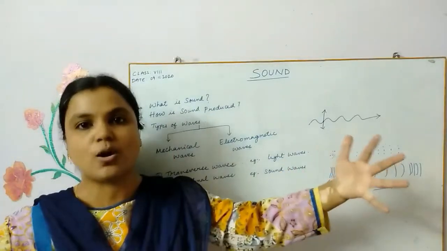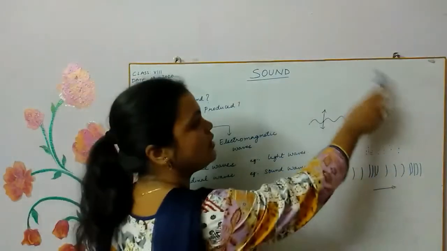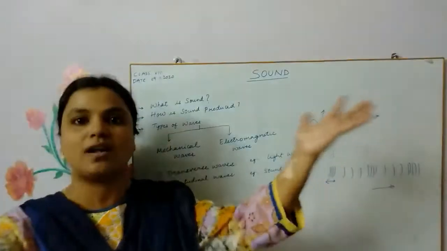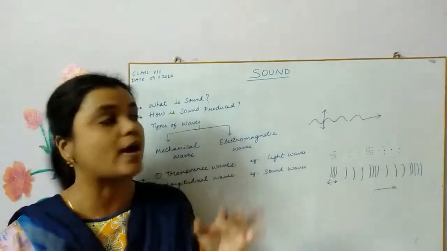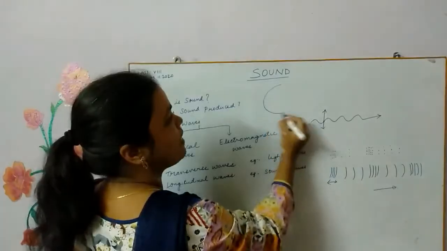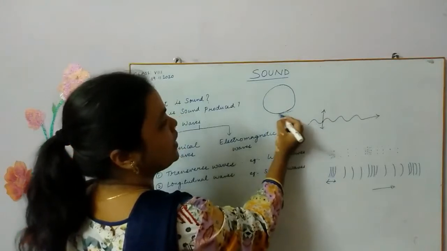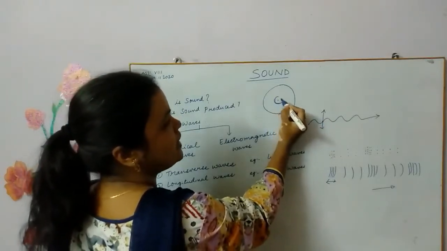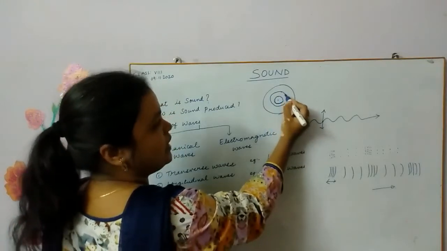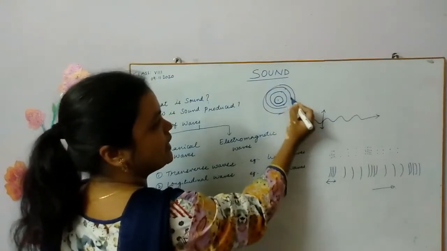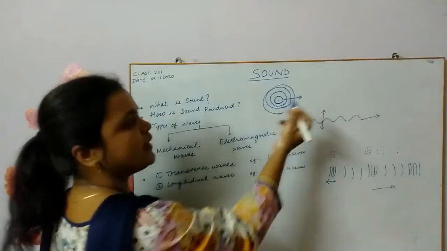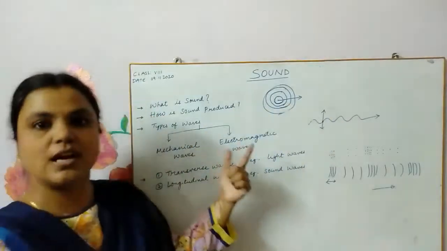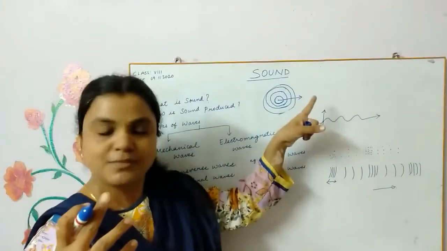It spreads out equally in all directions, and that is why ripples form in the water. For example, you take a bucket of water and drop a stone. Slowly you can see the disturbance moving in circular fashion from the center to the outer edges, right?